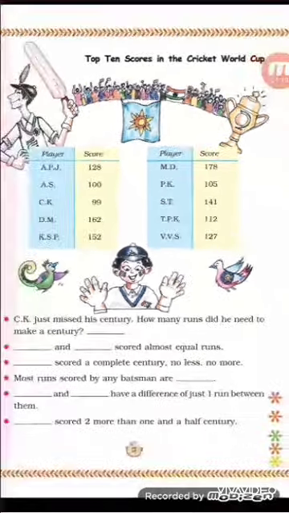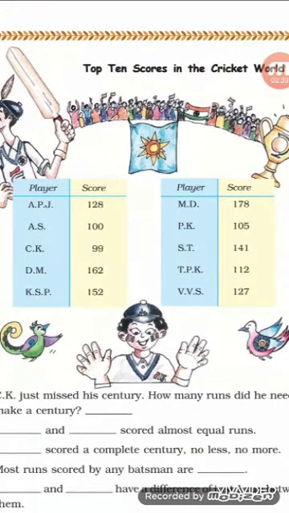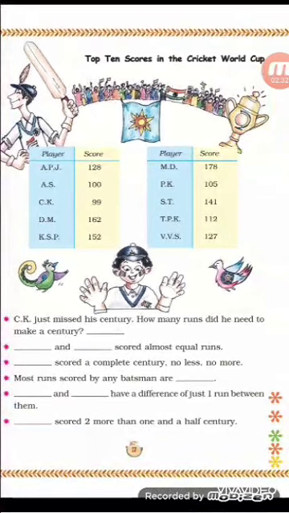Dash and dash have a difference of just 1 run between them. Okay, here also you can see AS has scored 100 runs and CK has a score of 99. So, they have only a difference of 1 run between them. Okay. So, the answer is AS and CK. In the same way, APJ has a score of 128 and VVS has a score of 127. They also have only a 1 run difference between them. Okay, 127, 128. So, the answer is APJ and VVS and AS and CK. Both the answers are correct.